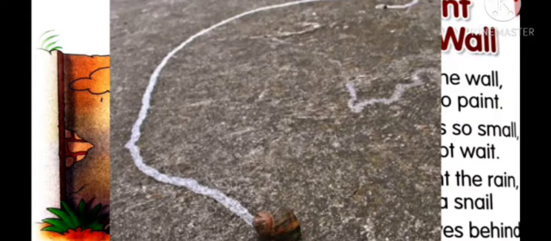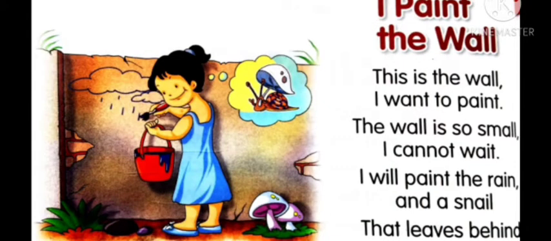You can see the picture. So the girl wants to draw those lines also, that leaves behind a snail trail. While she is drawing, she finds that the snail is moving and it leaves the snail trail behind. Now once again let us read.